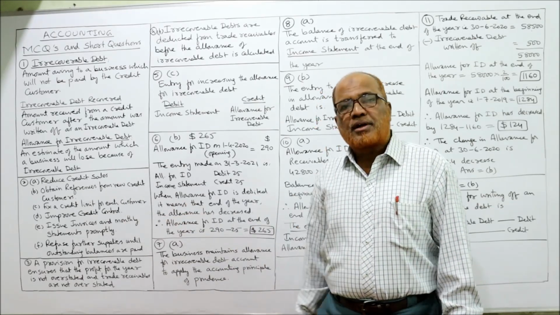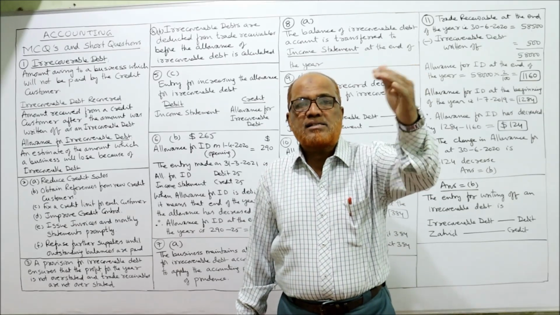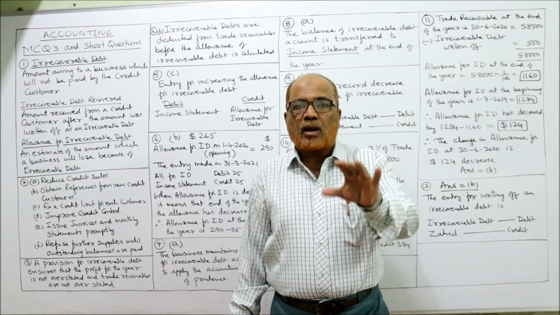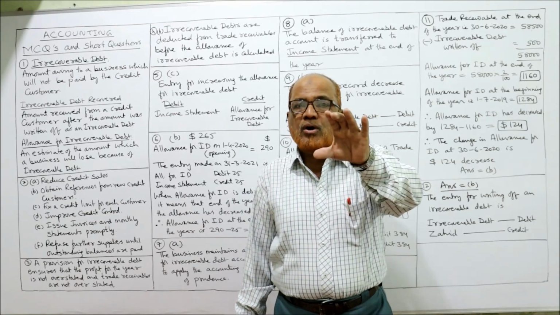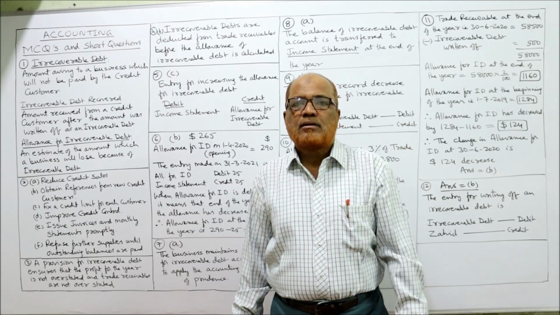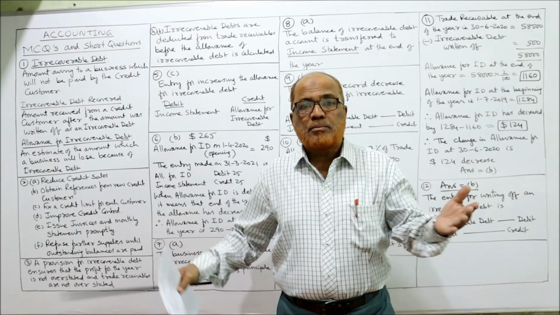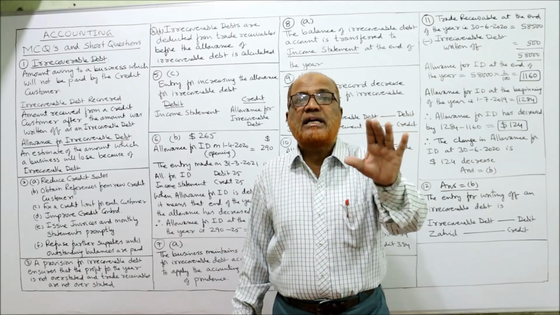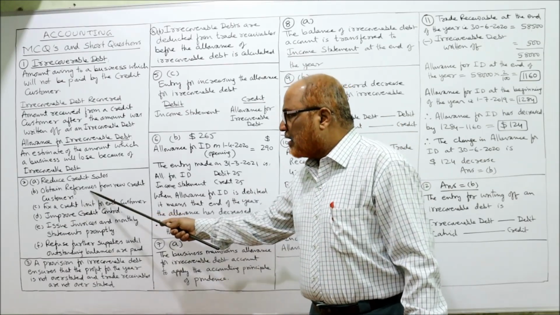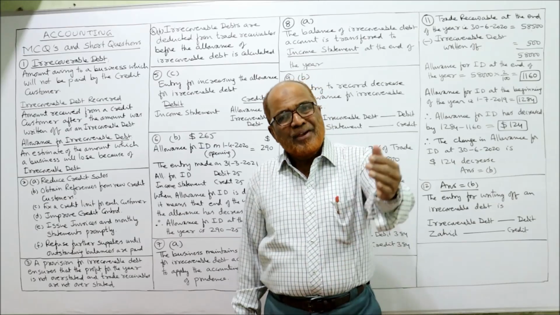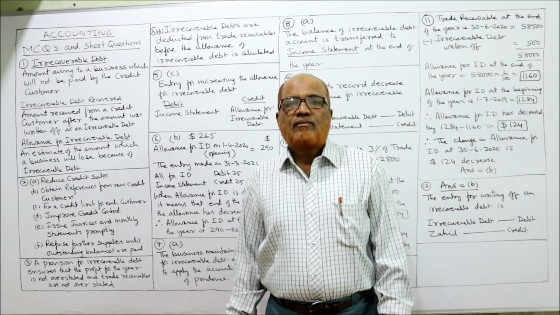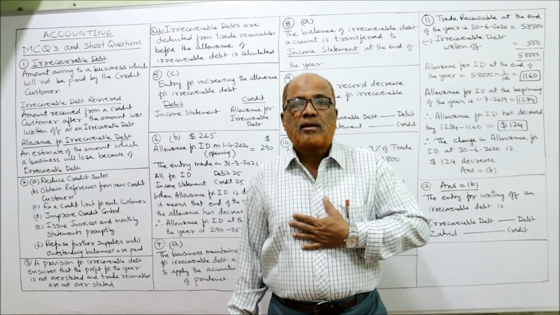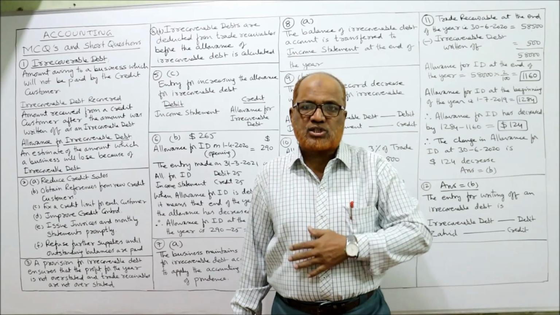First one, reduce credit sales. The higher the credit sales, the higher the possibility of irrecoverable debt. If you want to reduce irrecoverable debt, reduce the quantum of credit sales. If you sell more goods on credit, the possibility will be more. Next one, obtain references from new credit customers. When a new credit customer comes, we should ask the customer to give references, because we want to be sure that we will recover the amount from that credit customer.